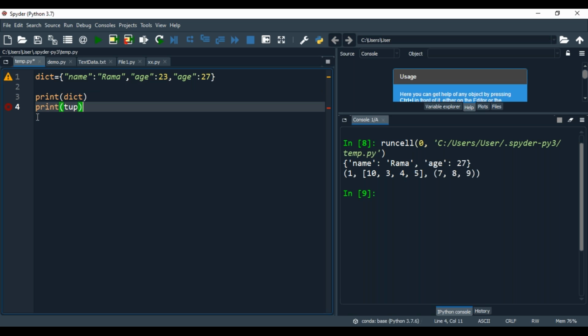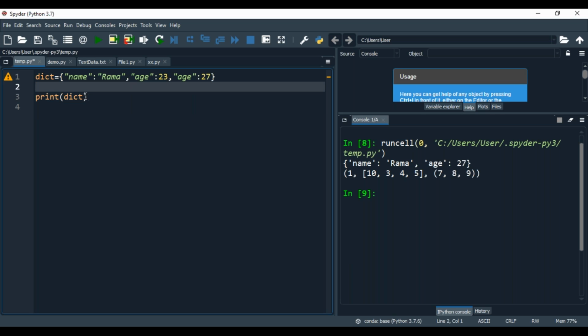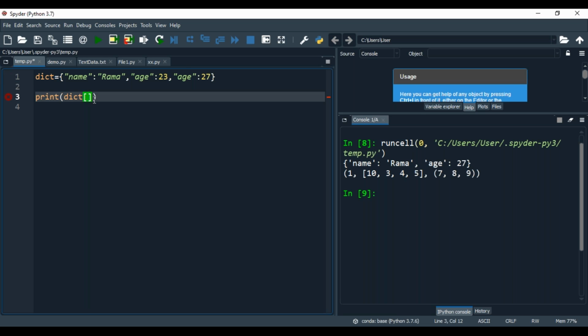Okay. Now, another one. So here we are changing, meaning these operations. Okay. Now, see, I want to print dict of name. See, what output will come?